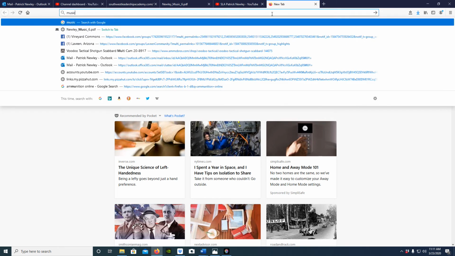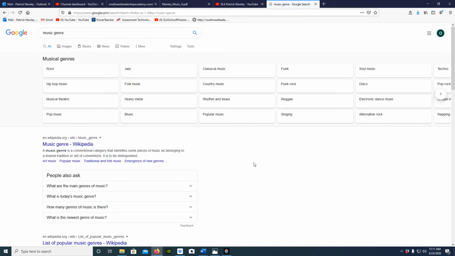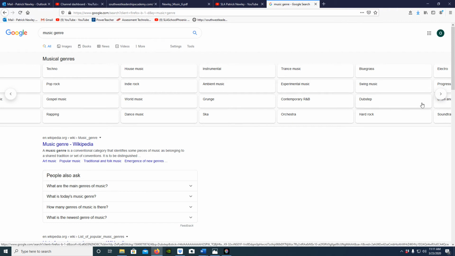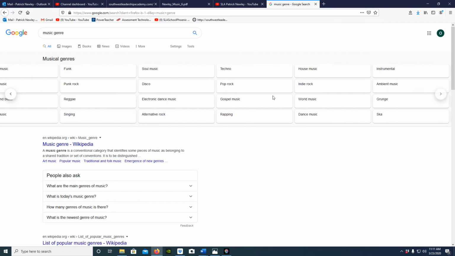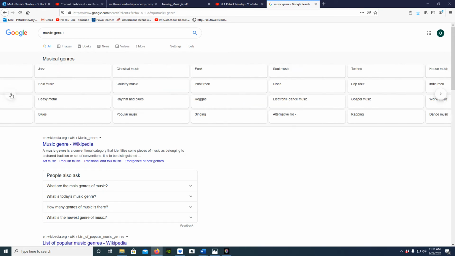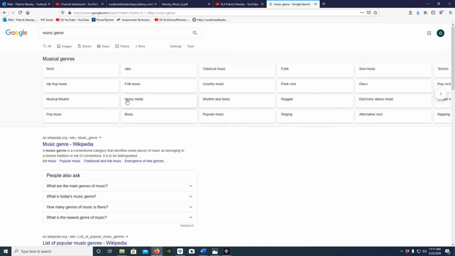If you were to type in music genre in your device, there's a whole bunch of genres just right at the top of Google, which is super cool. Google's awesome. K-pop, right? Korean popular music, dubstep, which is an offshoot of reggae, house music, which is techno, pop rock, reggae, punk rock, country music, blues.